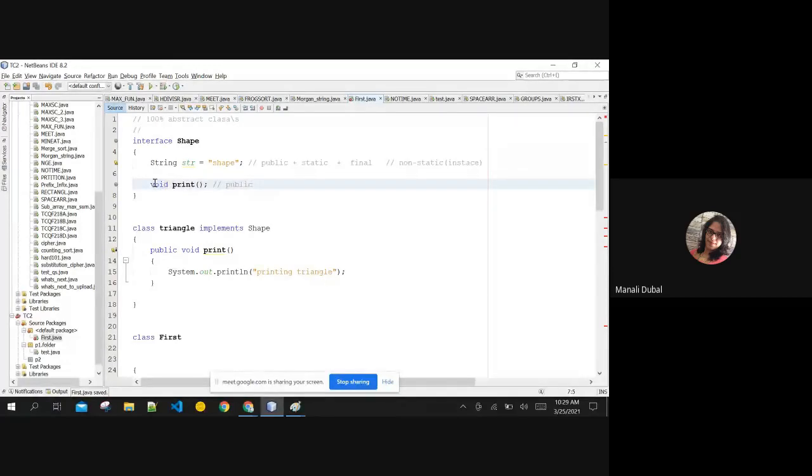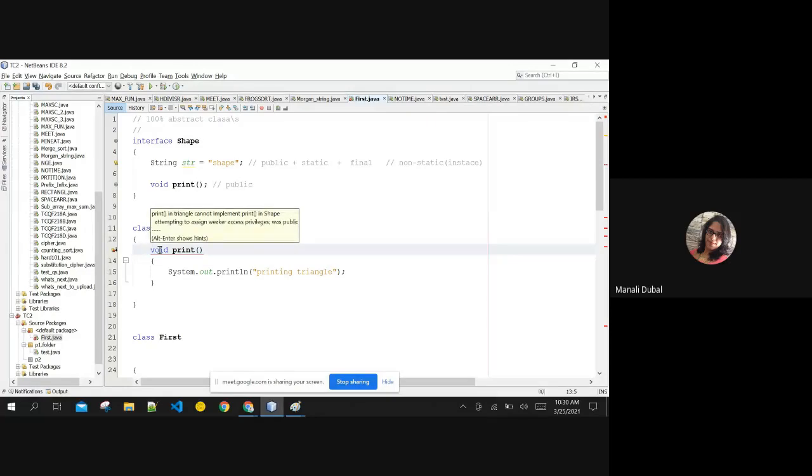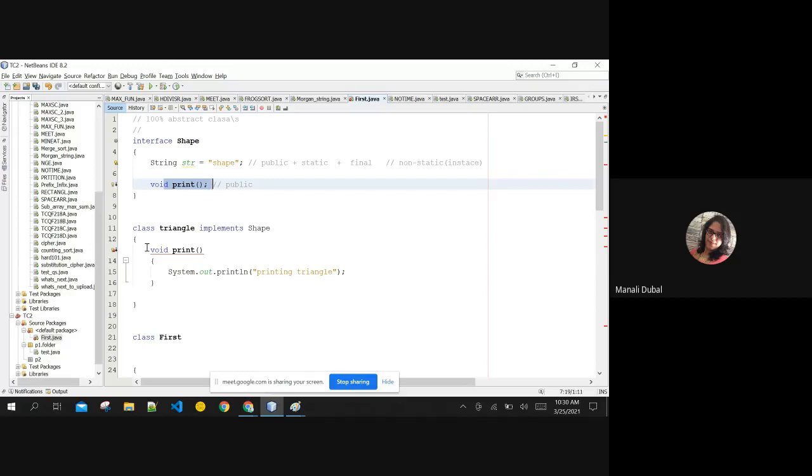Even if I remove the public keyword from the shape interface, I told you, it is by default public. By default public means I need not give the public keyword over here, right? If I don't give the public keyword in the method definition, it is not overriding. Mind well, overriding means the signature of the method should be exactly the same along with the access modifiers also. Even if it is private, even if it is protected, keep that in mind when you are overriding it, okay? So it is not implementing the interface yet. Are you mentioning the public keyword over here? No. Once I mention the public keyword, the error is gone, meaning now this is the signature of this method.